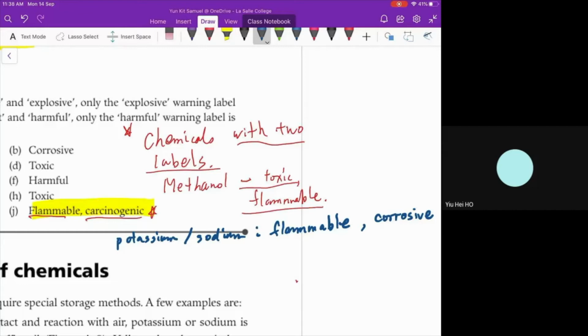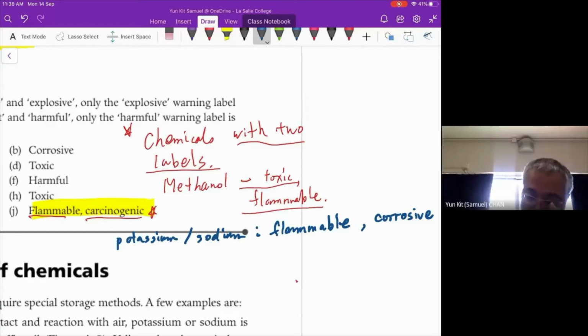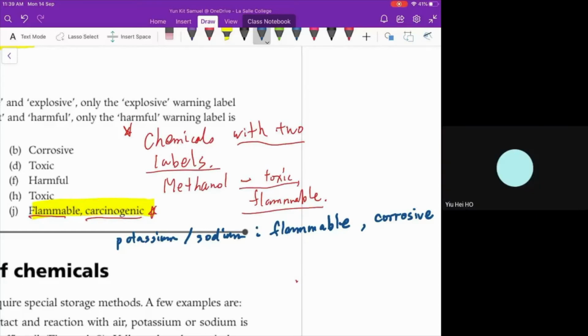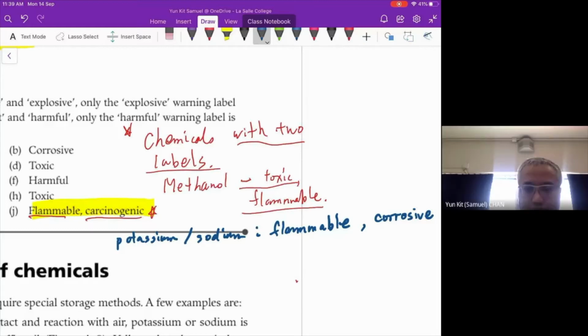Hydrochloric acid. Okay, then what are the labels? Corrosive and irritant. No, I think not.